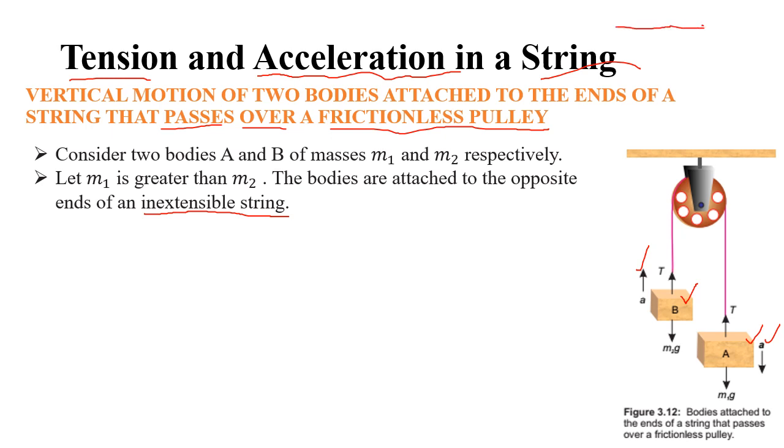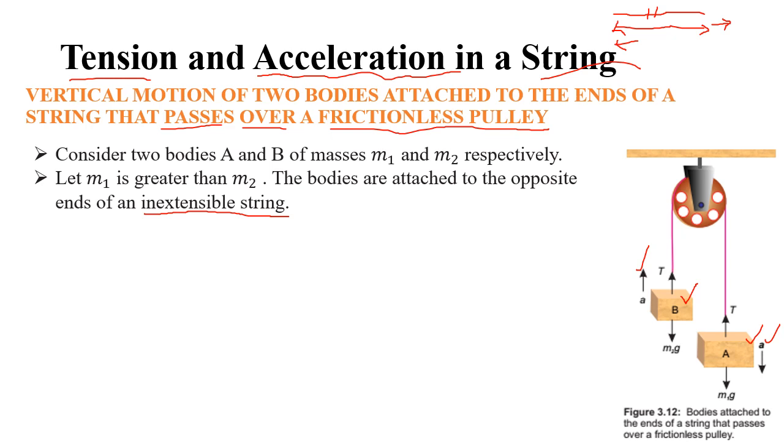If you apply force, the length of the string will remain the same. If you apply force in this direction and the same force in this direction, the length will not change, right? So if the length of the string is not changing, we call it inextensible.